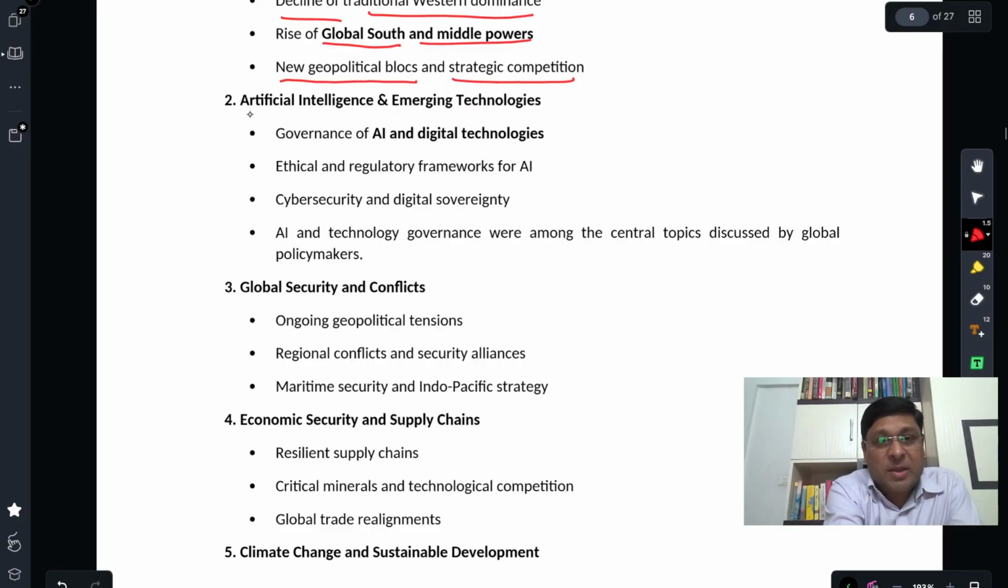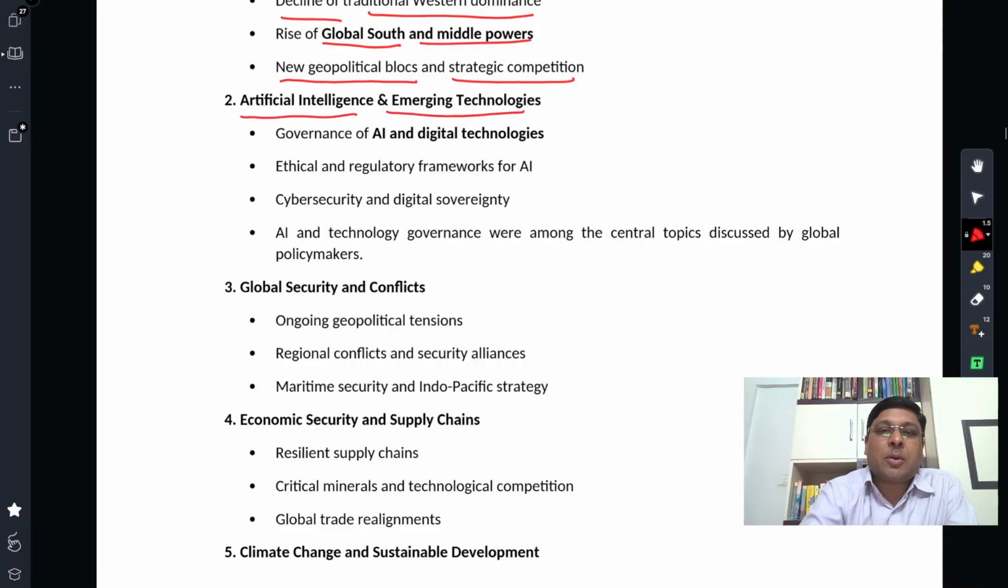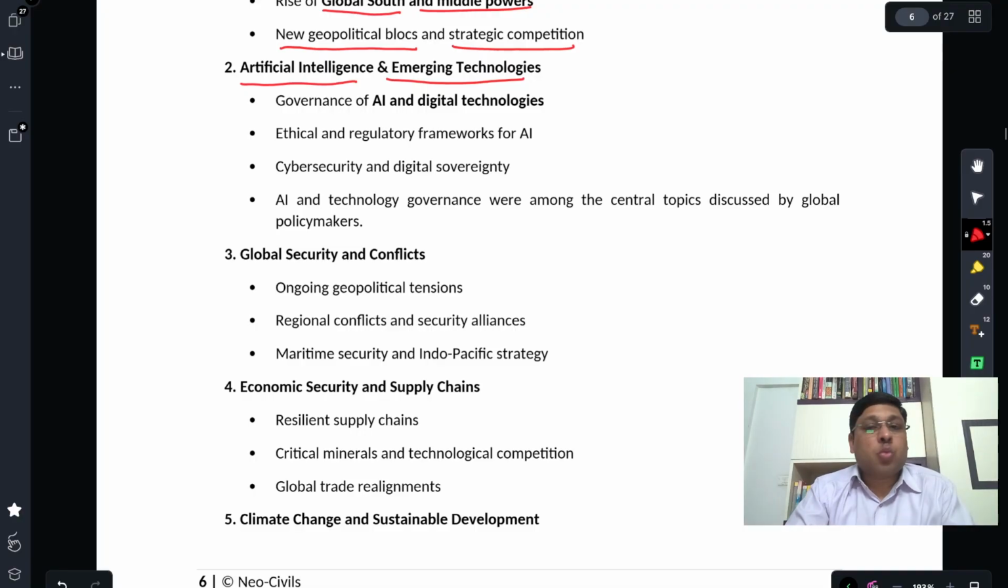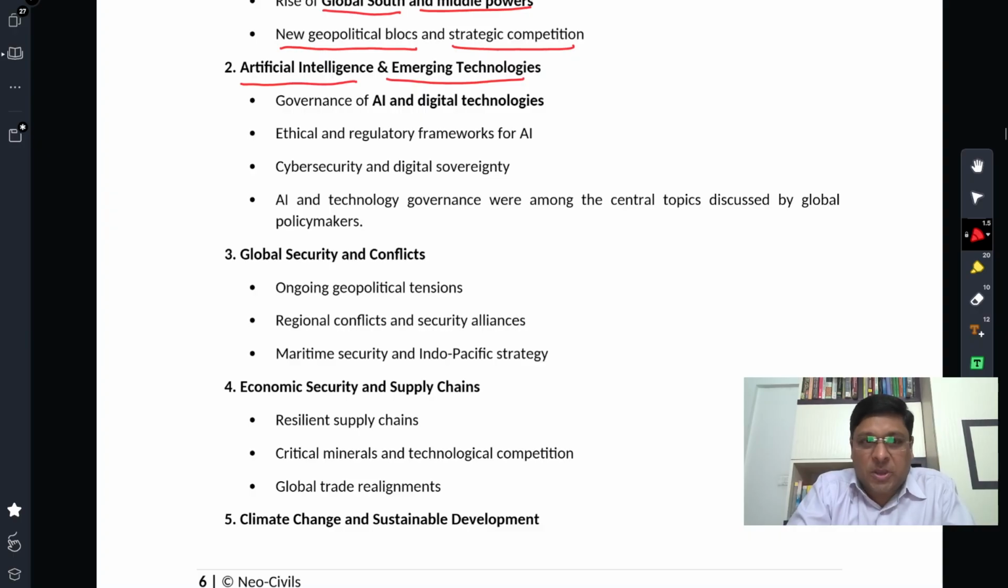Second, very important: artificial intelligence and emerging technologies. This is one development that is going to bring a lot of disruption in the coming months and years. So governance of AI and digital technologies would be a major issue. I would request all of you to gather as much information as possible as far as IR is concerned, because many things are governed at the international level. At some point, countries will come together.